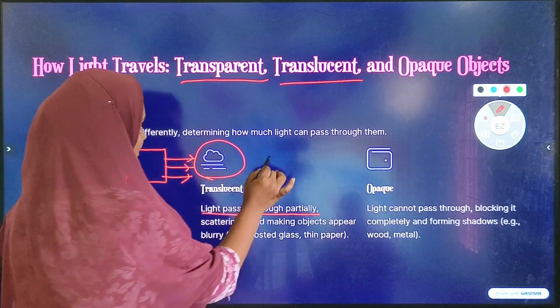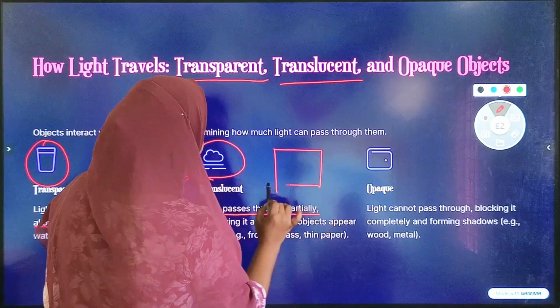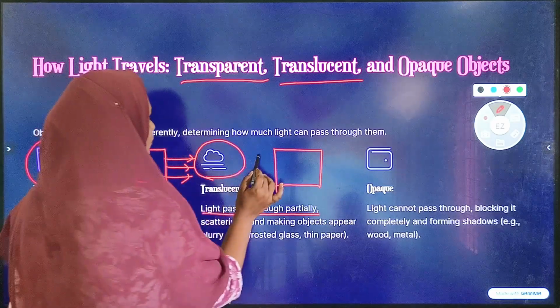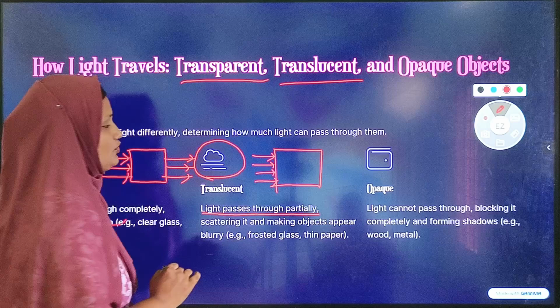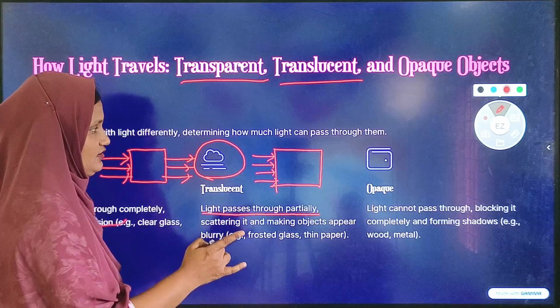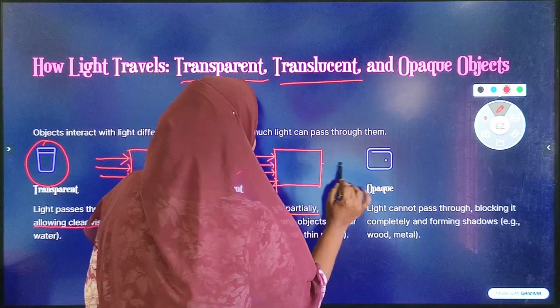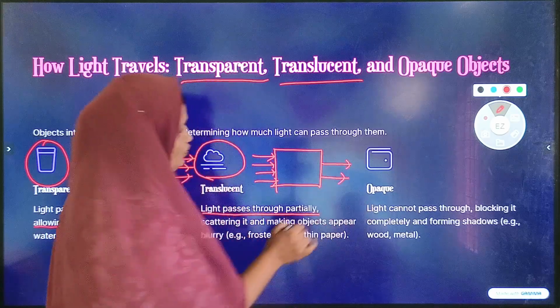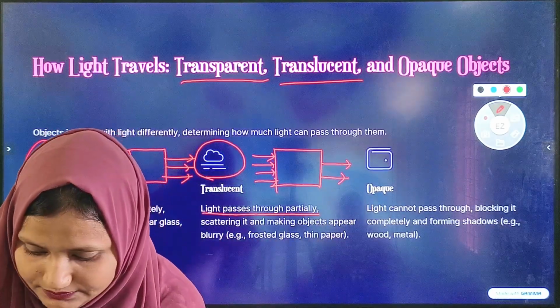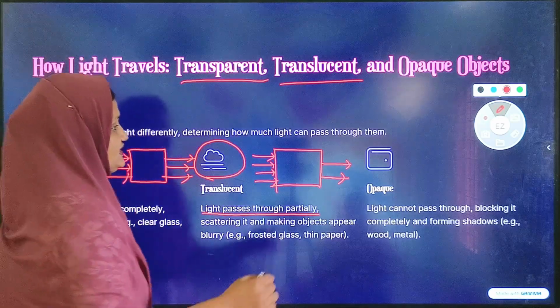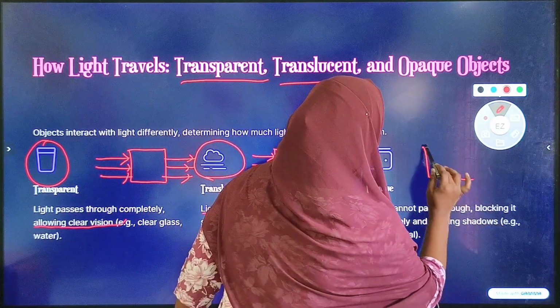Now imagine this is our translucent object. If 4 light rays fall on this translucent object, then it will not pass all this light. Out of these 4 light rays, it will allow only 2 light rays to pass, not the 4. And this is our opaque object.